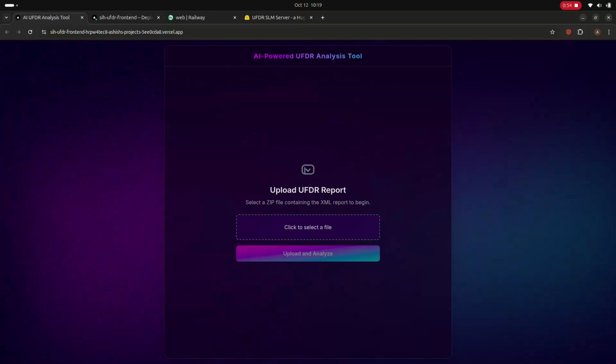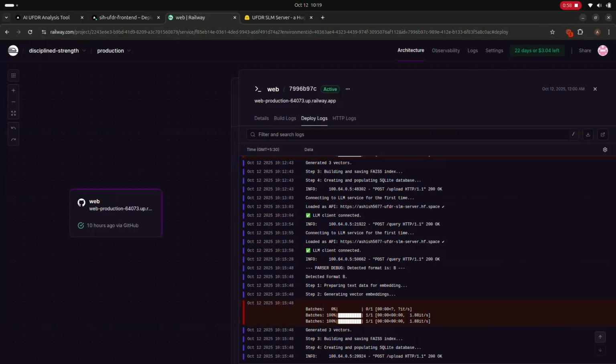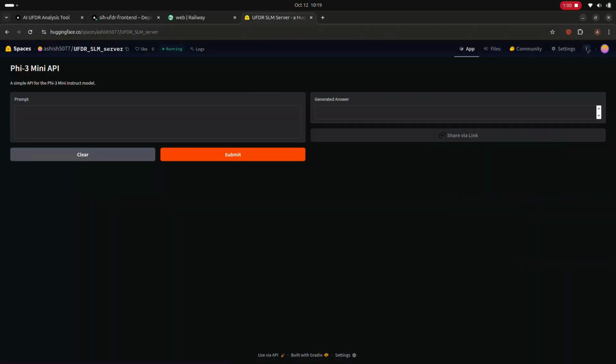As you can see, this is the front end part, and this is the back end part that is running on Railway, and we have a UFDR SLM server. We have this small language model server. We have uploaded a small language model called Microsoft Phi-3 mini on Hugging Face, and this is our space, Microsoft Phi-3, and it is currently running.